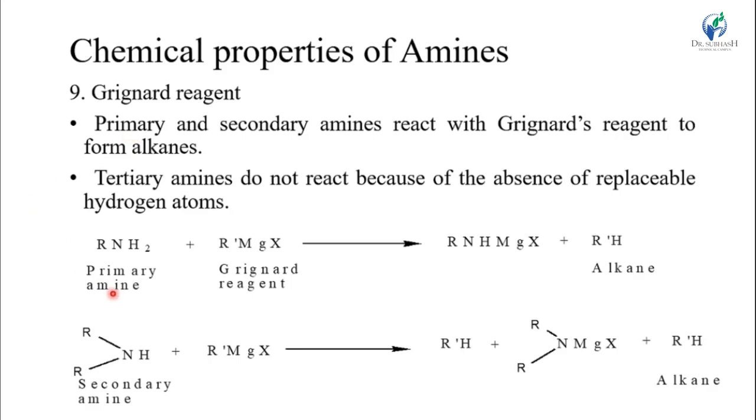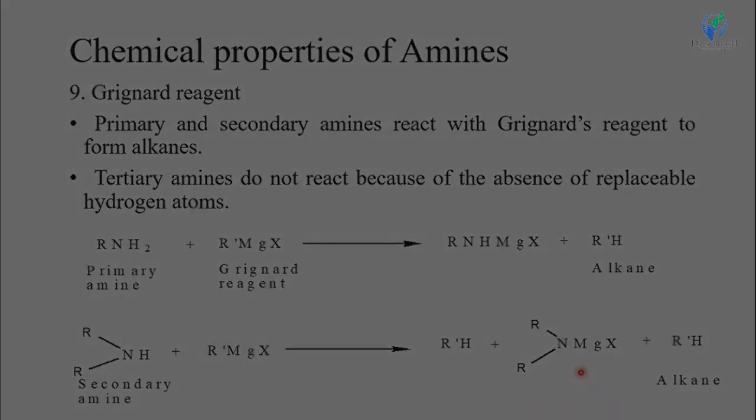First we take the primary amine and Grignard reagent, both react, making the Grignard salt, and one alkane is liberated. For the secondary amine with Grignard reagent, two alkanes are liberated and one Grignard reagent salt is formed.